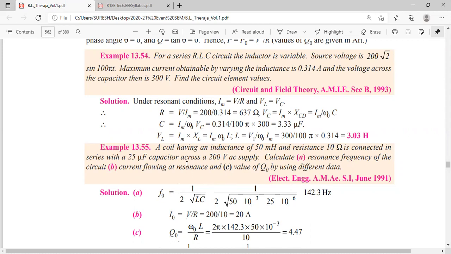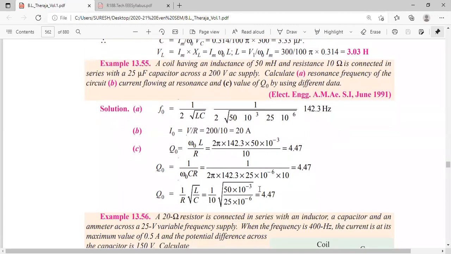Now see the second bit. Current flowing at resonance. At resonance, XL is equal to XC. I want the current. I is equal to V by R. At resonance, I is equal to V by R, it is not V by Z, because XL is equal to XC at resonance. That's why I naught is equal to V by R. You know V and R. You'll get this current: 20 ampere.